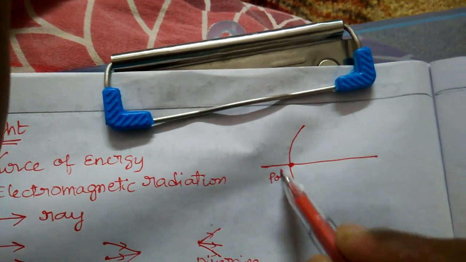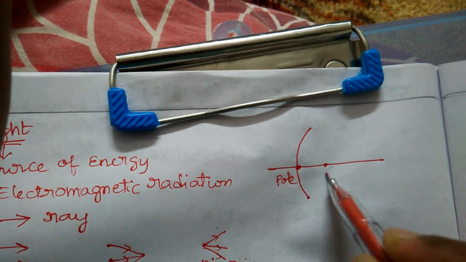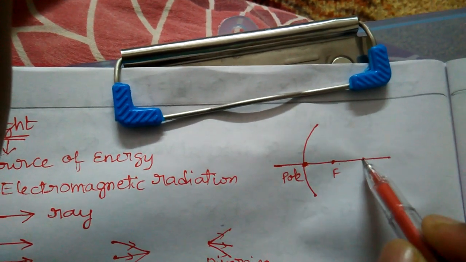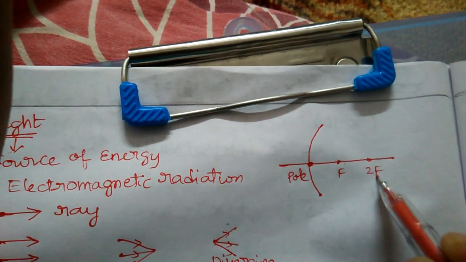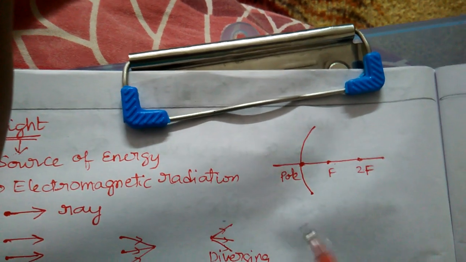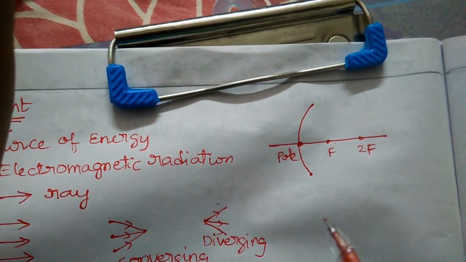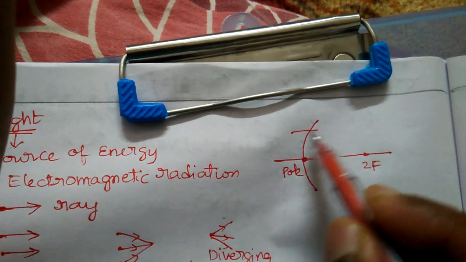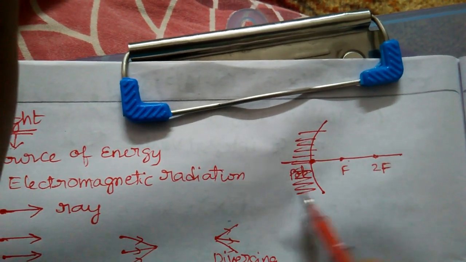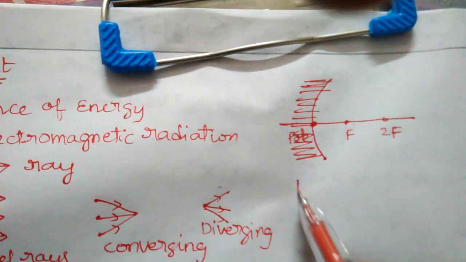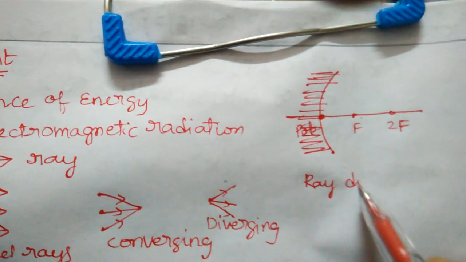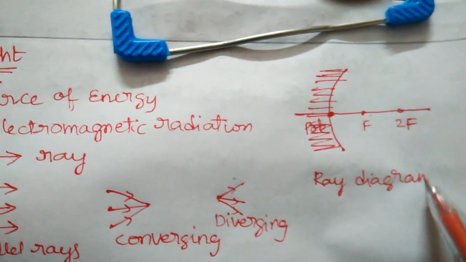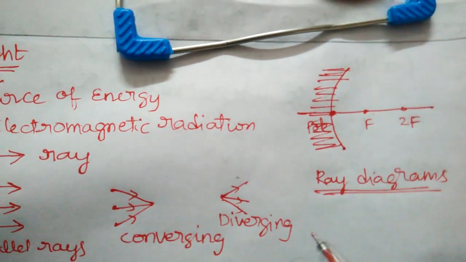This is called pole P, F to F. I'm not going to explain any definition. So here we will learn about ray diagrams.